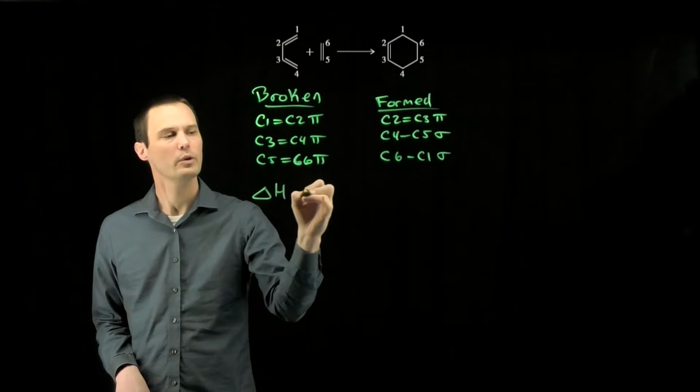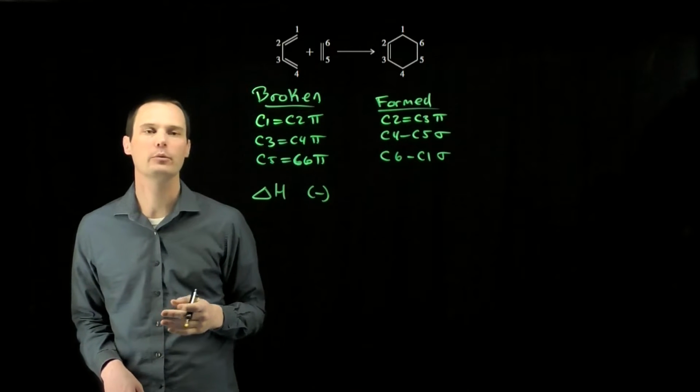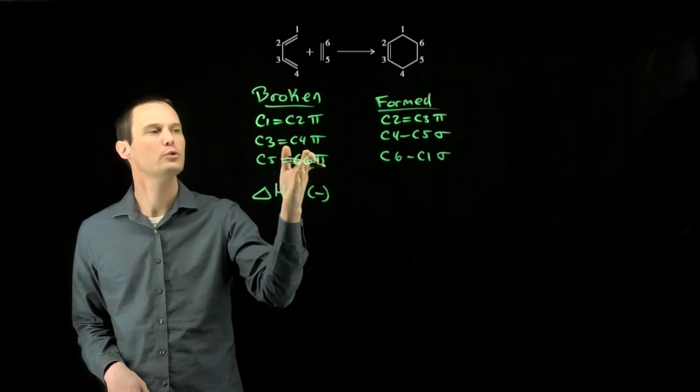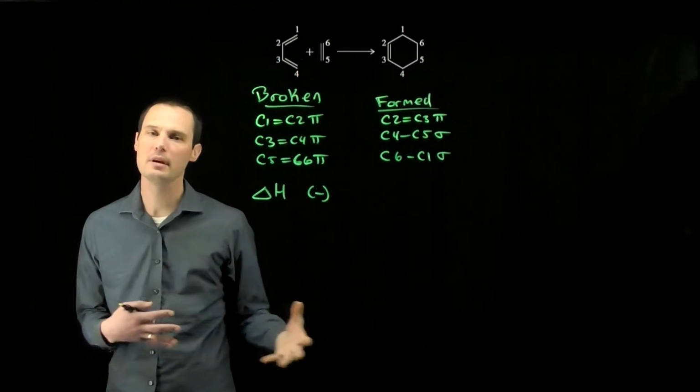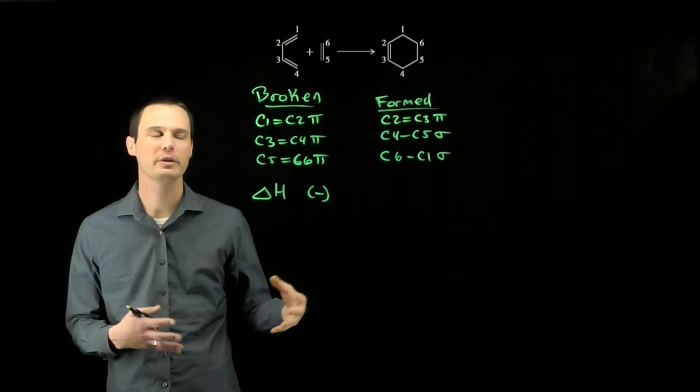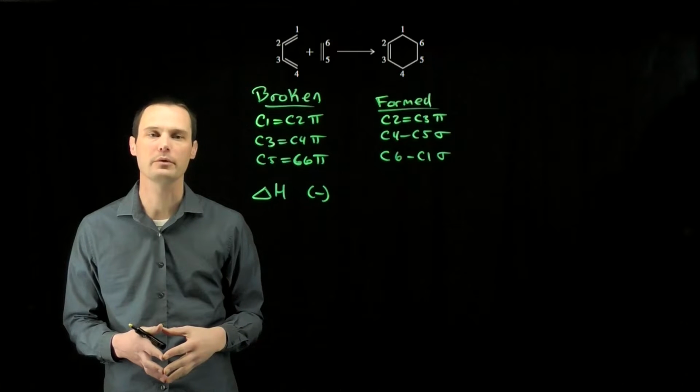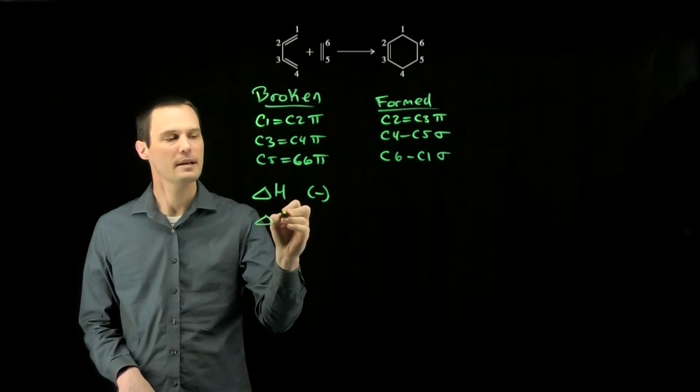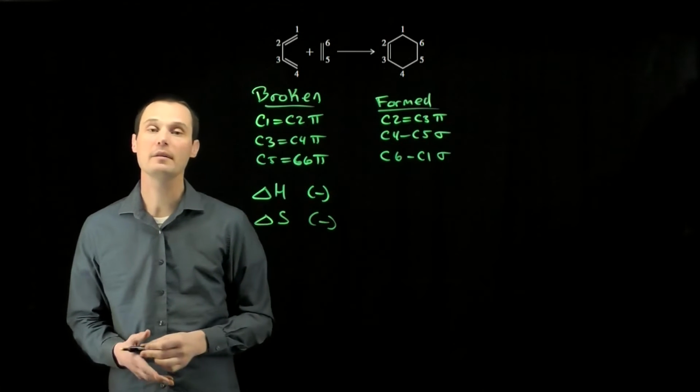Delta H we would expect to be negative and favorable. The net process here is breaking two pi bonds and forming two sigma bonds. Sigma bonds are more stable than pi bonds, so we would expect this reaction to be favorable in terms of thermodynamics. Delta S we would expect to be negative and unfavorable.